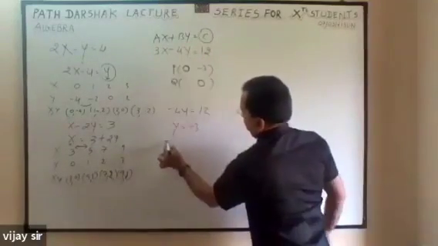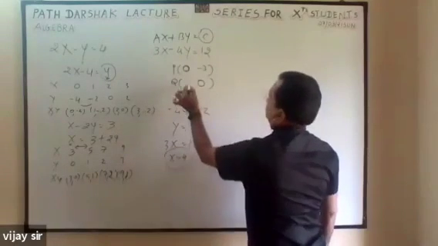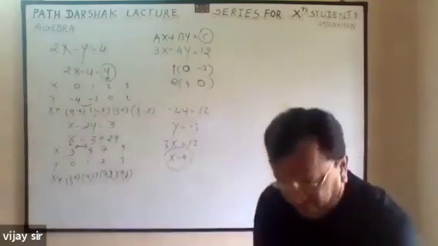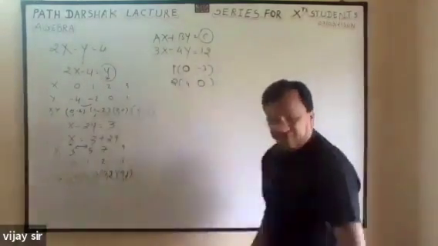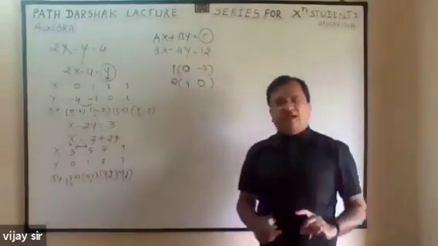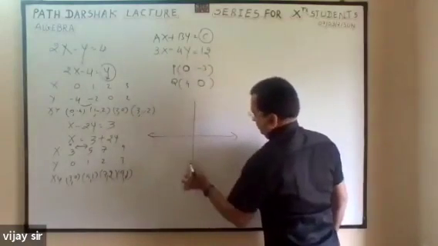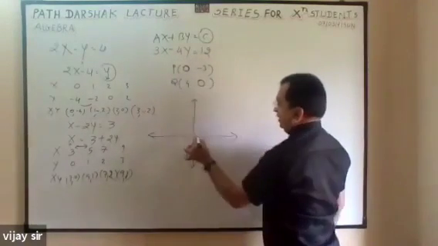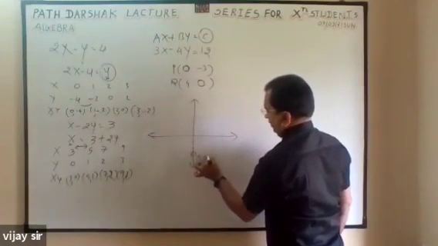Y is equal to 0, so 3x is equal to 12. x is equal to 4. When a and b are the factors of c, at that time you can adopt this method. Now very easy, you will get the line. This is 0, minus 3.